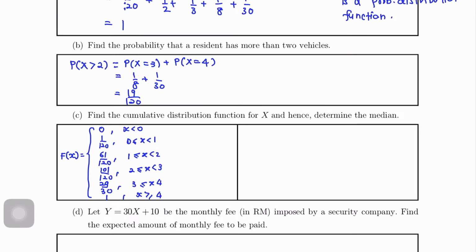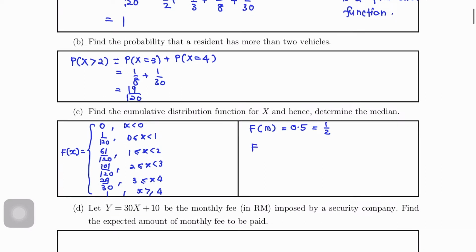Then to find median, we know that median adalah cumulative F equals to 0.5. But then from our Fx, we don't have 0.5 ataupun 1 over 2. Okay, so kita akan ambil the next number, the next selepas 1 over 2 lah, which is 61 over 120. So we have F besar 1.